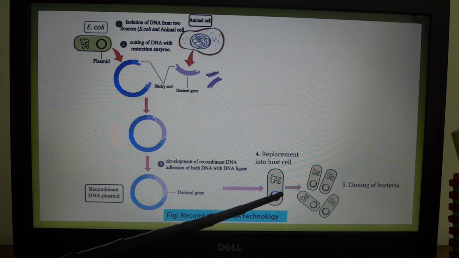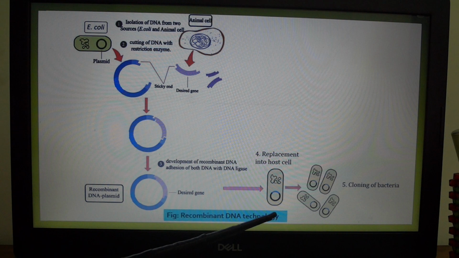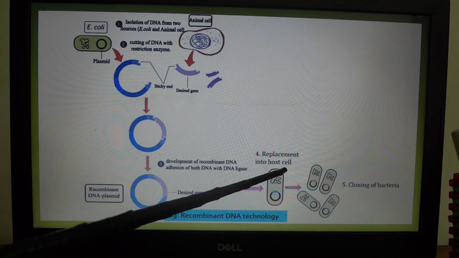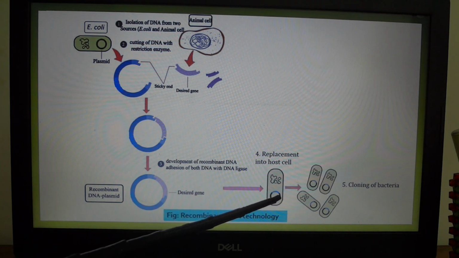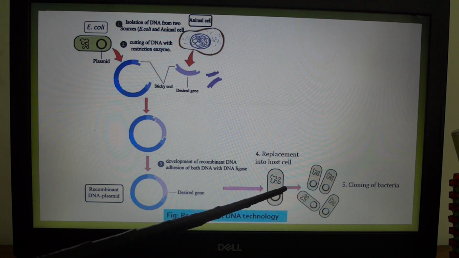By applying heat and making calcium-rich condition, the bacteria accept the new plasmid. Here, this bacteria is called transformed bacteria. They are to be grown in a culture medium. Large number of recombinant DNA are formed in the host bacteria.